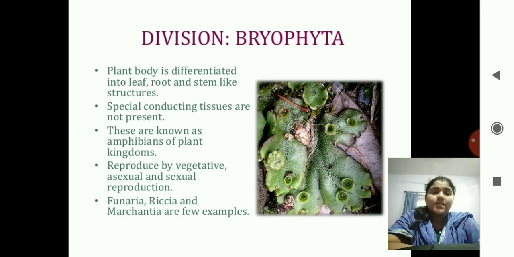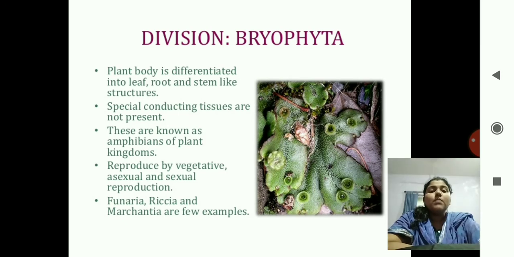Next division is Bryophyta. The plant body is differentiated into leaf, root and stem like structures. Bryophyta is again a Greek word, bryon. Bryon means tree moss and phyton means plant.